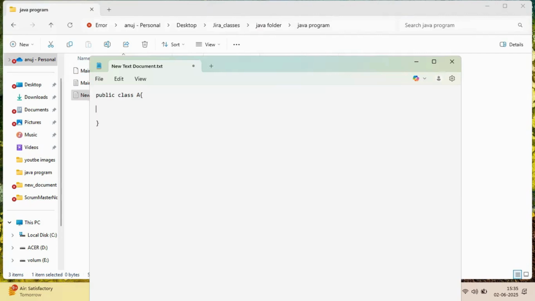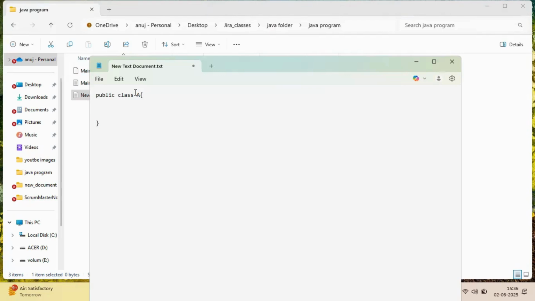Second, we will write the main method. The main method basically runs your Java program. Without creating a main method, the Java program will not run. In previous versions, that is Java 6 or 7, you could run a Java program without the main method, but from Java 8 onward, you have to create a main method to run the Java program.